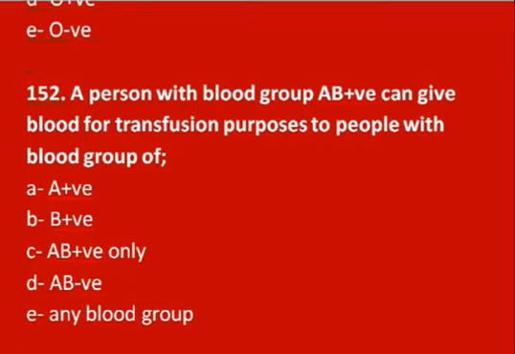So a person with blood group AB positive, as we have learned in the previous MCQ, is a universal recipient, meaning it can get blood of any type from anyone. But to whom can this blood group type serve as a blood donor? So AB positive can give blood for transfusion purposes to people with blood group of AB positive only. AB positive can receive blood from anyone, but it can give only to AB positive.